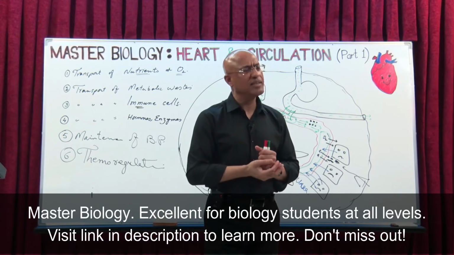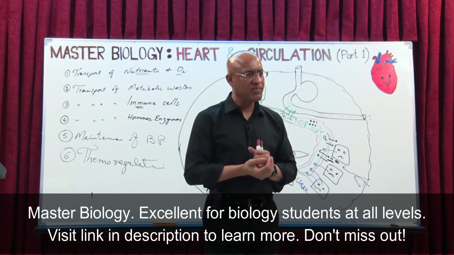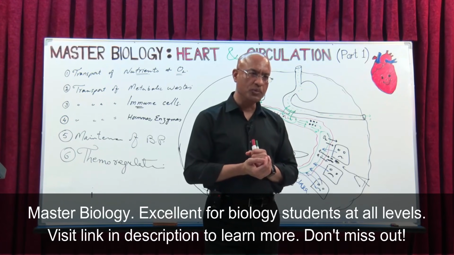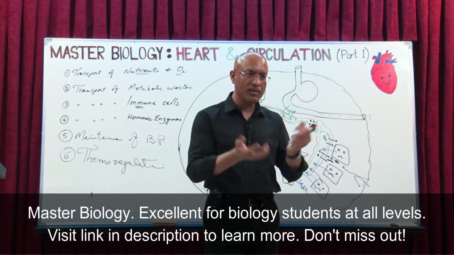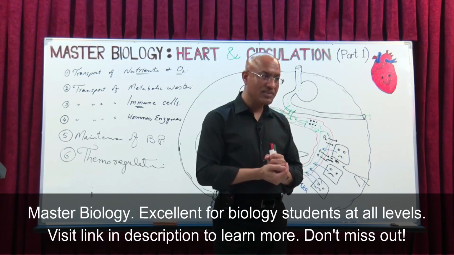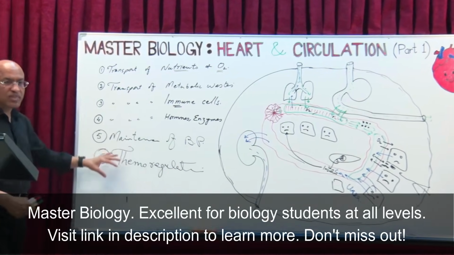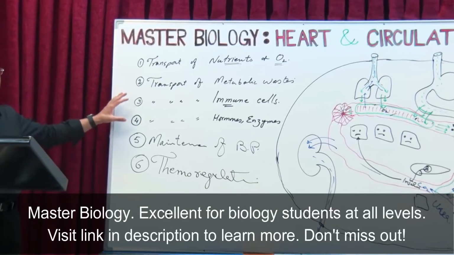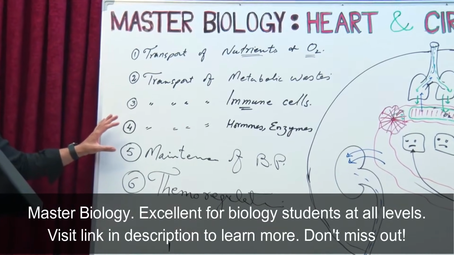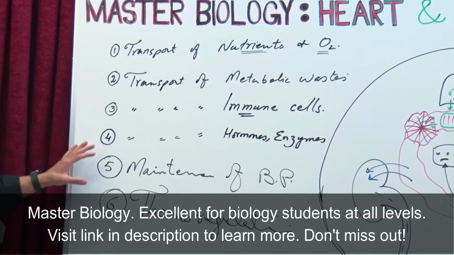You know, there was a time girls used to blush. Now it's less often. So what do they do? They put the blush on. Yes, they put the blush on. Okay, anyway, so these are some of the functions of cardiovascular system.